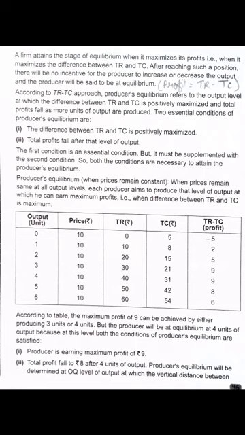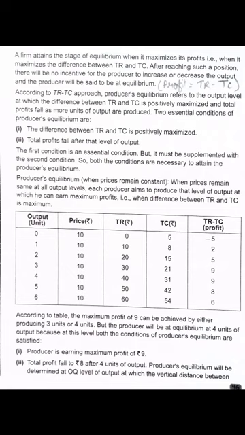That is the difference between TR and TC. That is always what we consider as positive, that is maximized, positively maximized, and total profit falls. Why? Because my output is increasing. When I am increasing my output, when I am producing more and more product, what will happen? My cost will increase. Fine. So my profit will fall. That is what we have studied in the law of variable proportion, right?